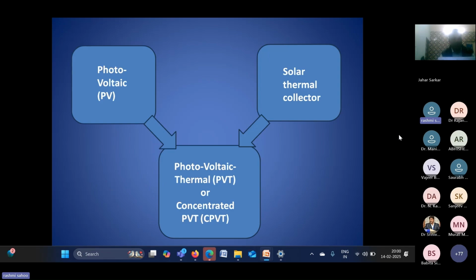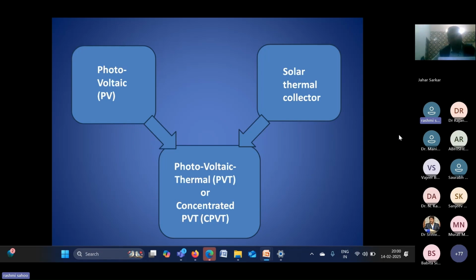Because the solar PV cell generally has a flat surface, when we incorporate the solar collector with the PV, it is just like a flat plate collector. So the temperature output by the flat plate collector or PVT system is comparatively low, maybe always less than 100 degrees centigrade.